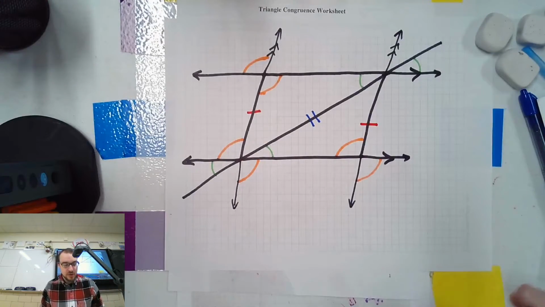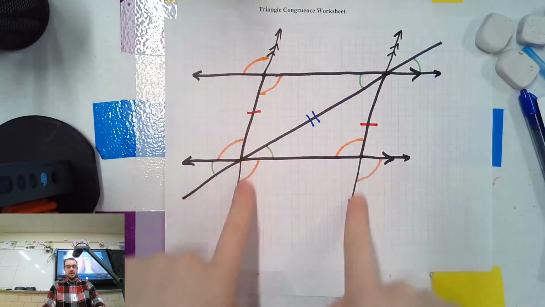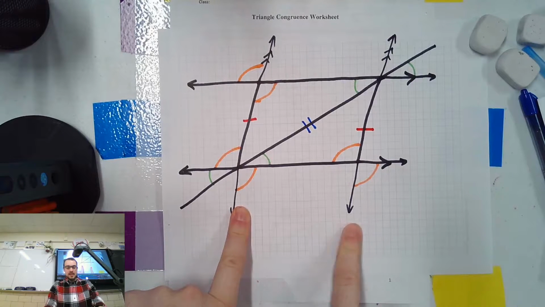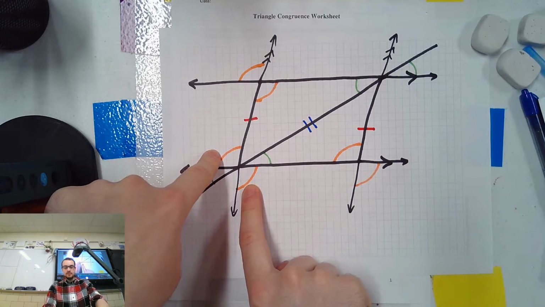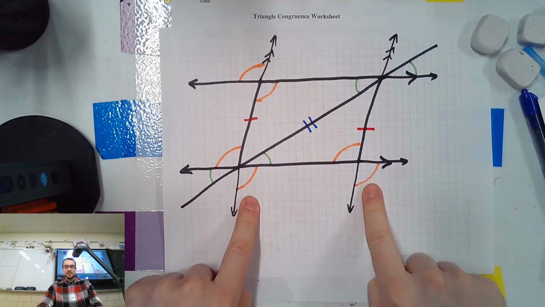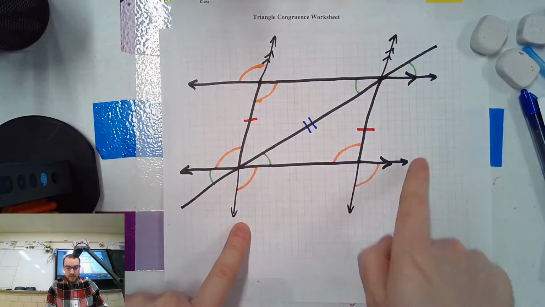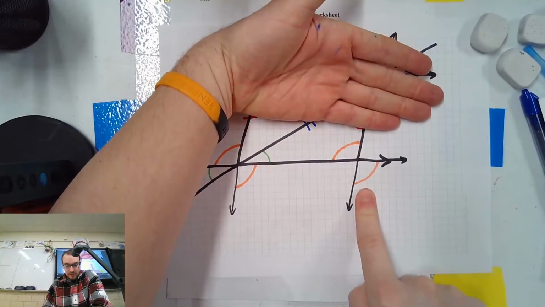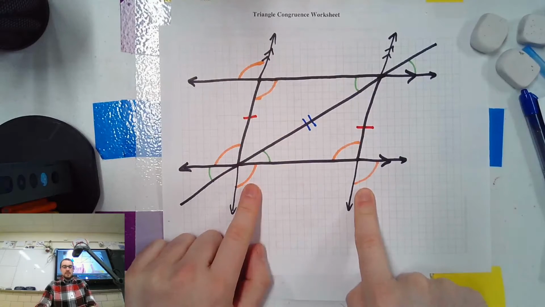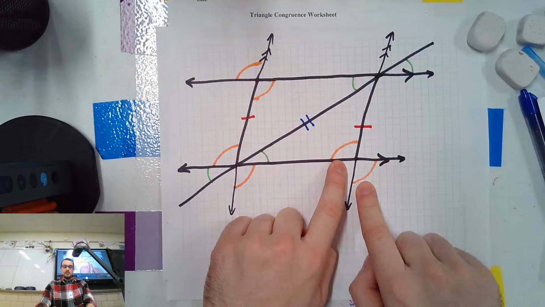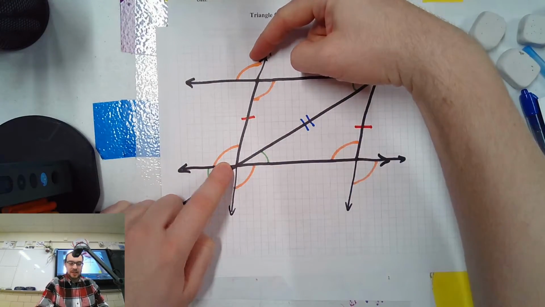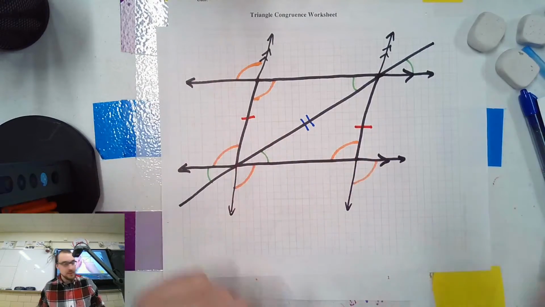So I'll walk you through in slow-mo again. I know these two are parallel as well. I know these are going to be vertical, so they match. I know this angle and this angle match because of corresponding, right? We have two parallel lines cut by a transversal, right? That checks out. And I get vertical angles here. Notice these are matching because of corresponding, and I get vertical angles here. Now let me cover up a bunch of this stuff.